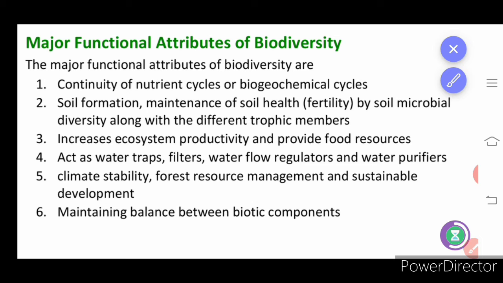Okay, you can see the soil formation here. So soil formation from the rock, and it should be made fertile. How can it be made fertile? By the action of microbes, and also by the biogeochemical cycle. Okay, so climate stability is most important, and then forest resource management and sustainable development and maintaining balance between biotic components are the attributes of biodiversity.